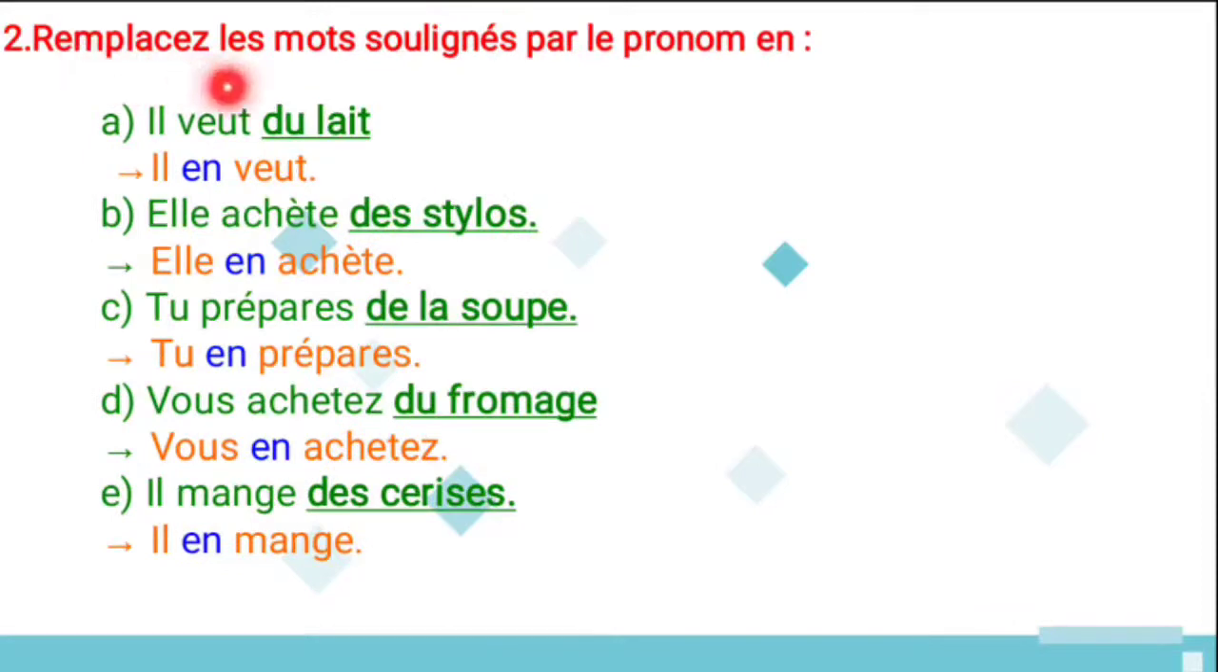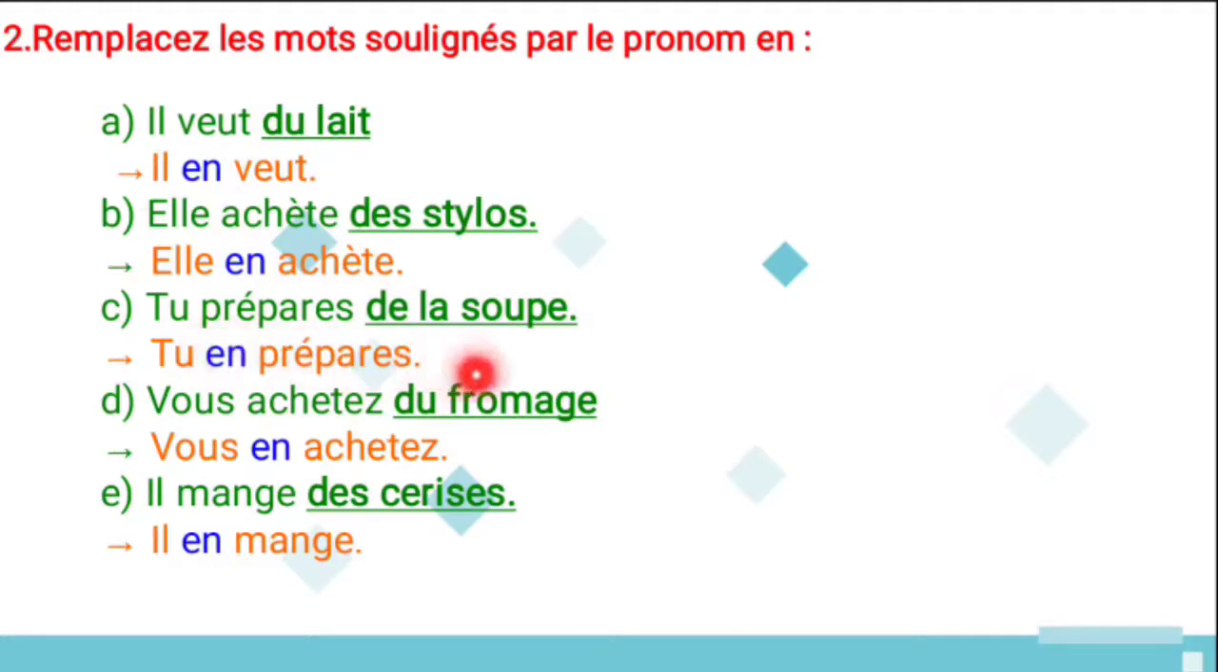And second one is remplacer le mot souligné par le pronom en. So replace the words underlined with the pronoun en. First one is il veut du lait. It refers to the partitive article, so you can replace, il en veut, so he wants it. And next, elle achète des stylos. It refers to the partitive article, so elle en achète, so she buys it.